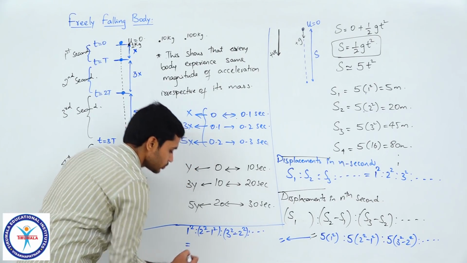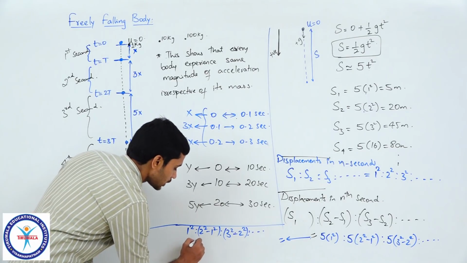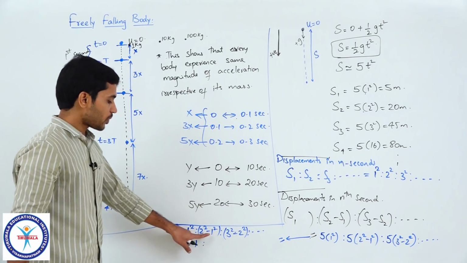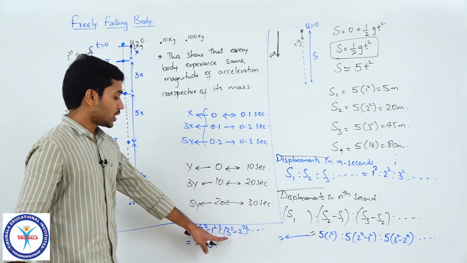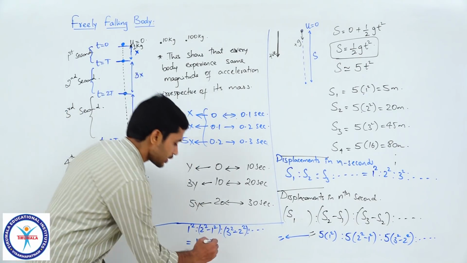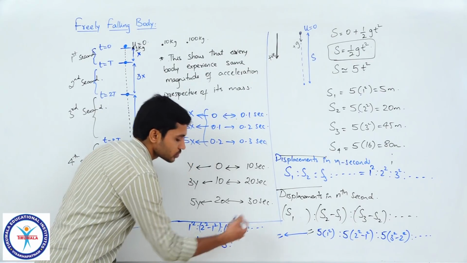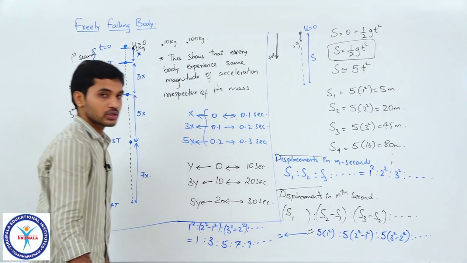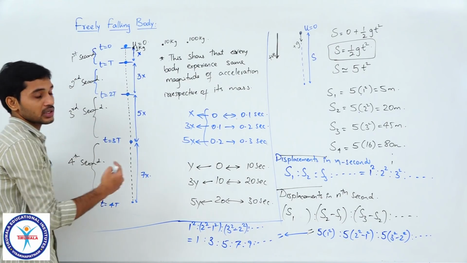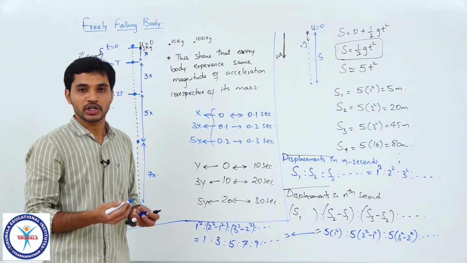Now what is this value? 1 is to 4 minus 1, which is 3, is to 9 minus 4, which is 5, is to so on, will be 7 is to 9 is to so on. Clear? So all these will be in the consecutive odd numbers.